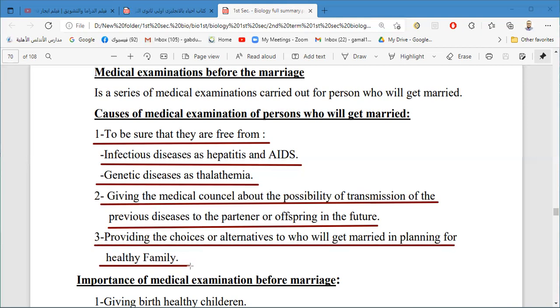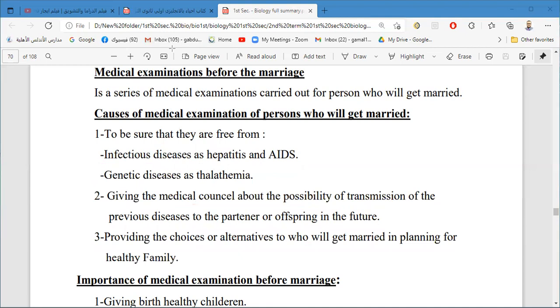If we want to make a healthy family, we have to make some examinations like the blood group, and infection testing for infectious diseases, and so on.